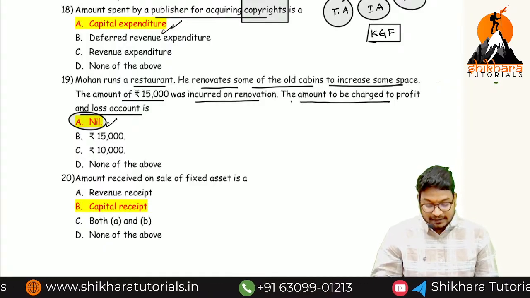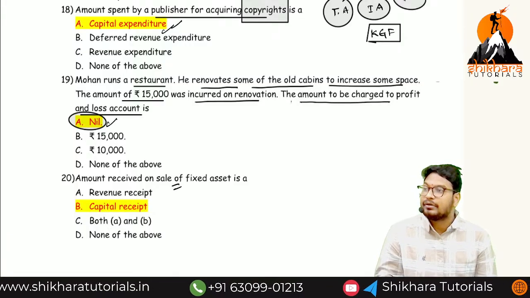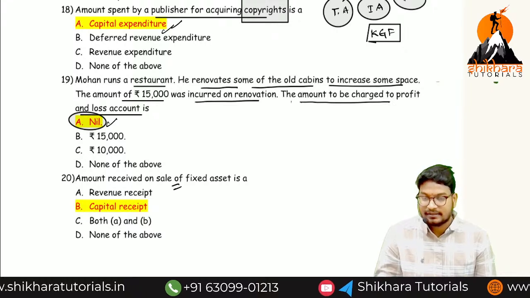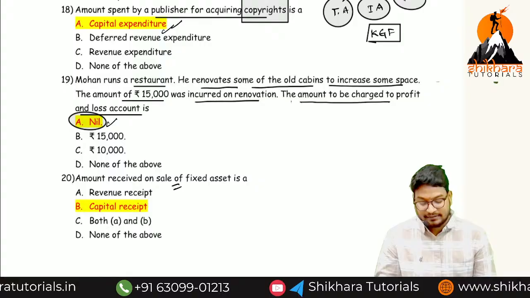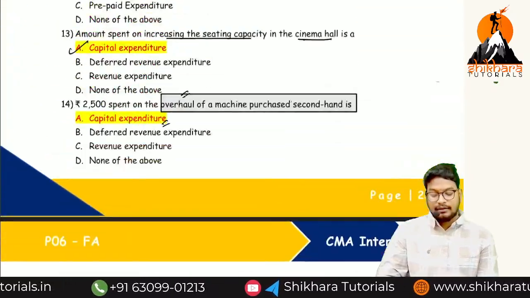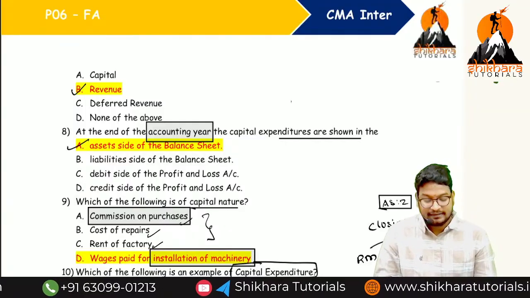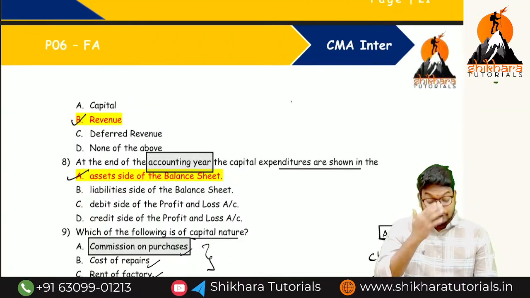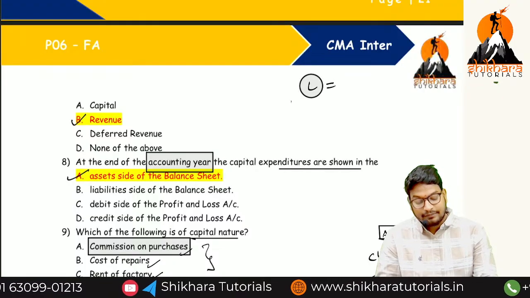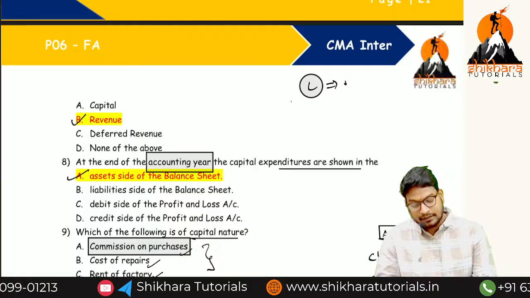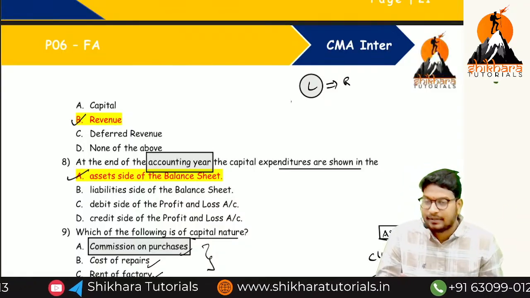Nil. Next one, amount received on sale of fixed asset. It is called a capital receipt, yes or no? And the asset value will decrease in the balance sheet. So this is the overall MCQs related to what? Capital and revenue transactions. One thing you need to remember from the license point of view: a normal license is a revenue expense or a capital expense? Revenue expense. A license for starting a business is called a capital expense.